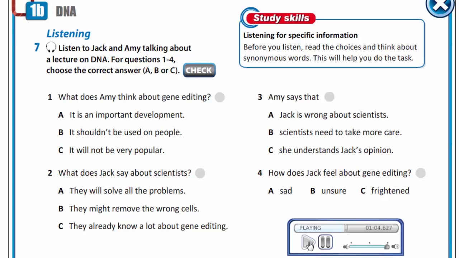Genetic editing is a major breakthrough, Jack. I'm sure that in the future the scientists won't make mistakes. You can't be sure about that. Look at Jurassic Park. What? That's a film. That could never happen. I know it's a film, but they used gene editing in it to create the dinosaurs. They created something they couldn't control, and it destroyed them. I've read that scientists are trying to revive dinosaurs for real now.